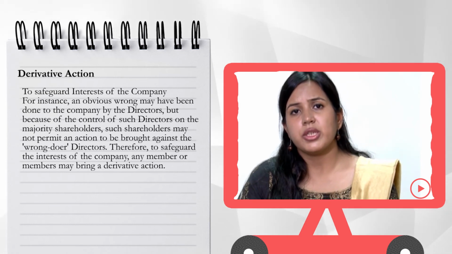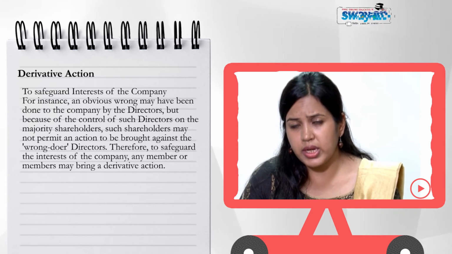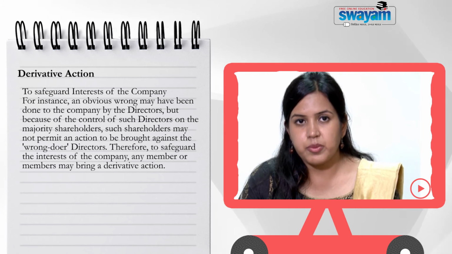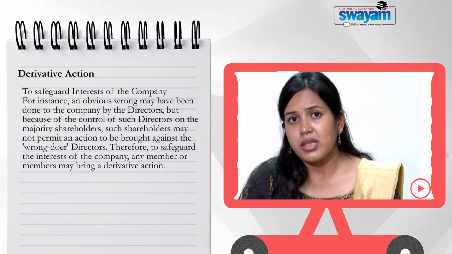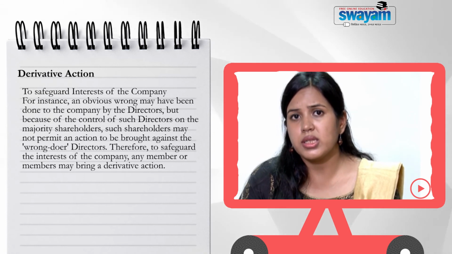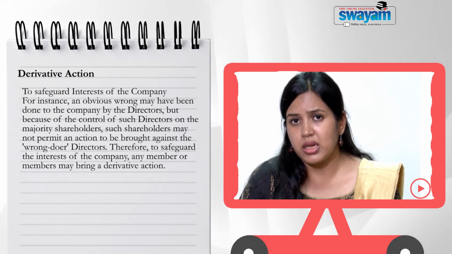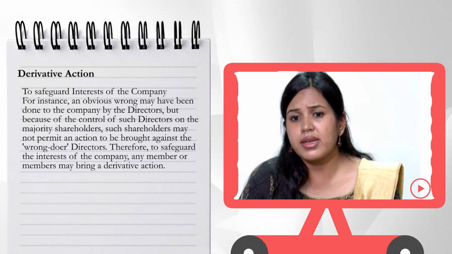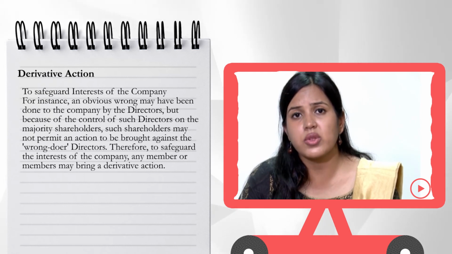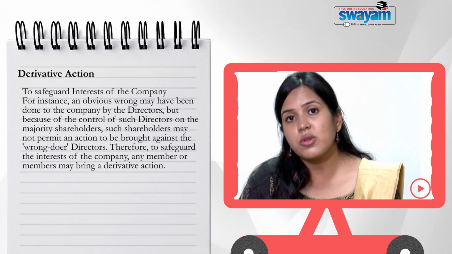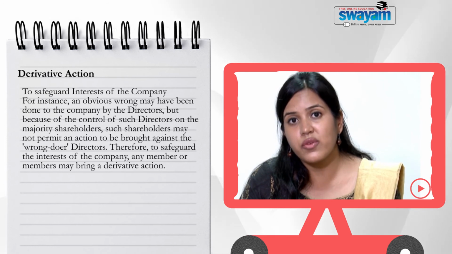So, as both the majority shareholders and minority shareholders are liable as well as responsible for the company, they are responsible on behalf of the company. They have to maintain the goodwill of the company. So, if the minority shareholders come to the opinion that the acts of the majority shareholders are not in favor of the company, or that they are doing any act which is frivolous to the interest of the company, then in such case minority shareholders can take an action against those majority shareholders for the interest of the company.